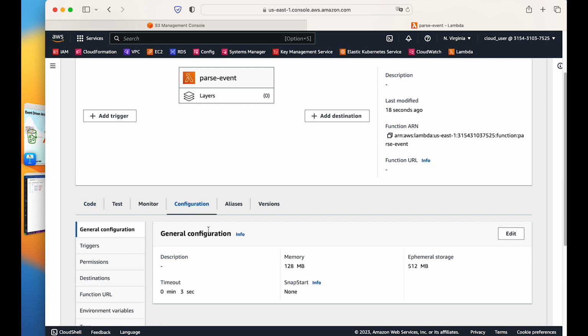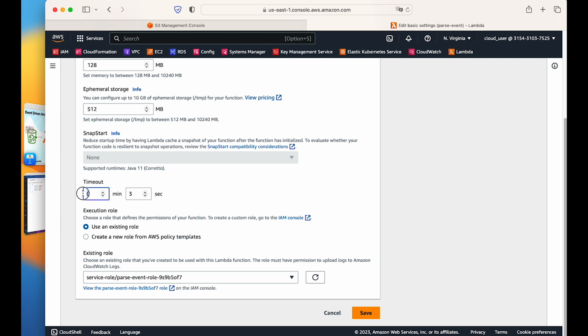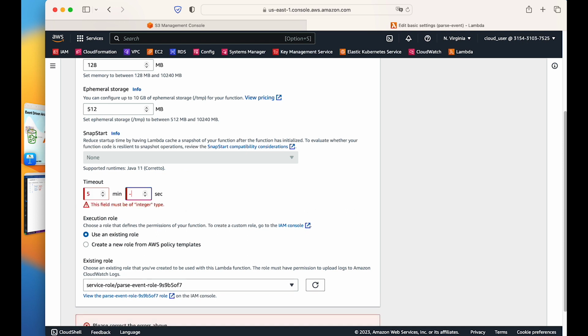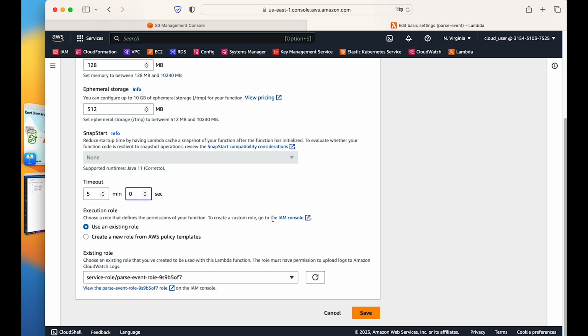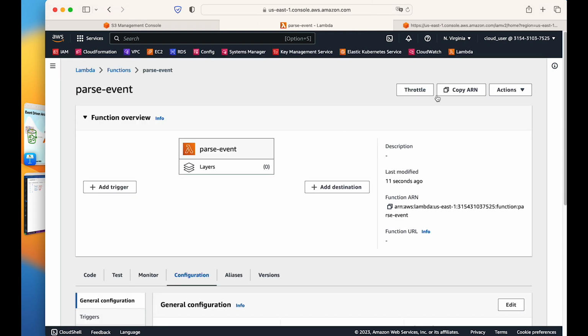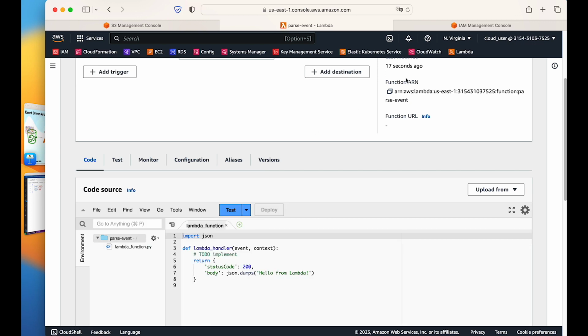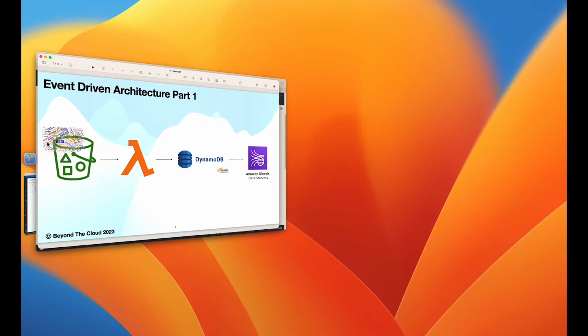We go to configuration first, and first of all let's edit the timeout setting. So maybe I will give it 5 minutes. 5 minutes is enough for us. Okay, and this is the role, so I will open this role and then I will save. Okay, now my timeout has been modified and we have to give the Lambda proper permission, what permission it needs.